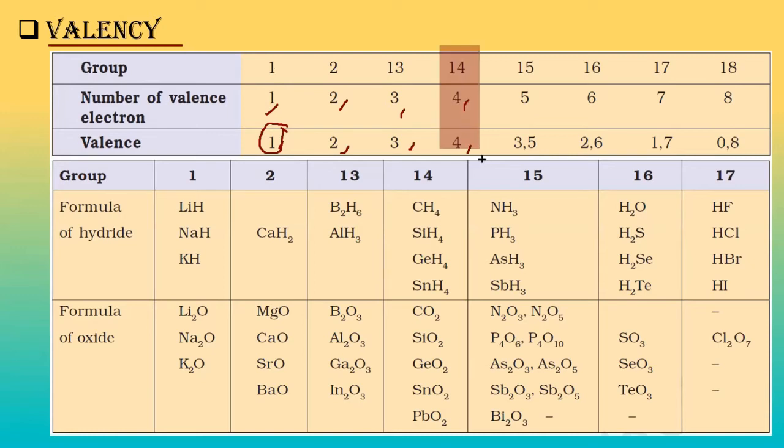Why is there no problem up to this? The answer is quite simple. This particular group is nothing but the carbon family. Up to this, the carbon family is considered as a benchmark, because to the left side of this we generally have the electropositive atoms, whereas to the right side we have the electronegative atoms. Now if we go to this particular thing, valency is 3, 5. See, this is the electron filling system, 1 2 3 4 5 6 7 8. So here we are having no problem. This is the group number, here also we are having no problem.